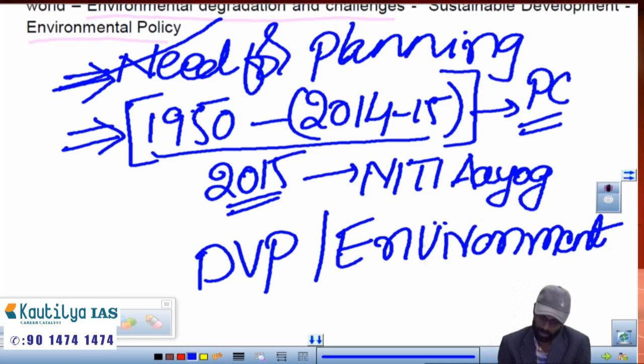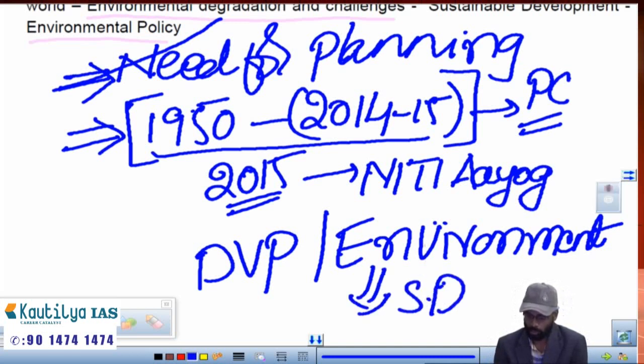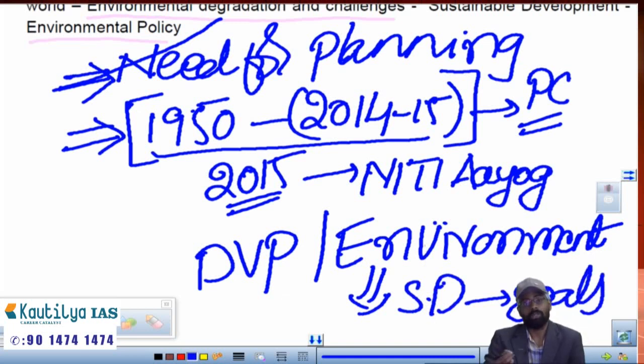Coming to this, we need to discuss sustainable development and the sustainable development goals, the 17 goals, and the recent government initiatives on this, like on the Paris climate change agreement: what the government has intended, what goals it declared, what targets it will be achieving, through solar how much, through renewable how much. Those things we'll be discussing. The first chapter mainly concerns these things.